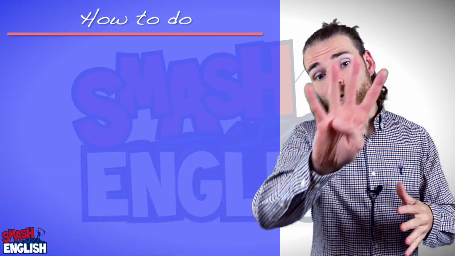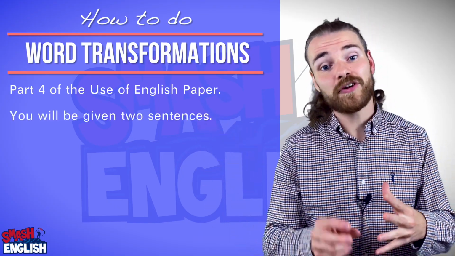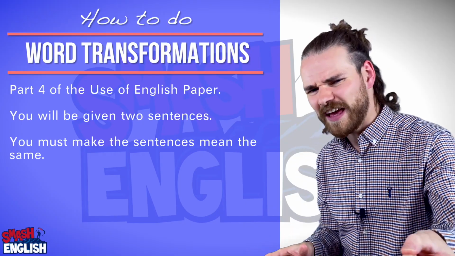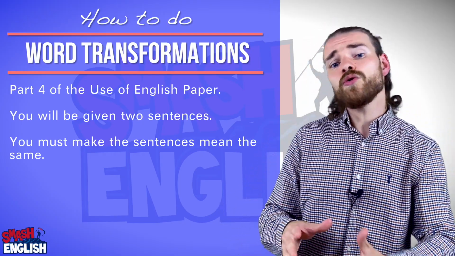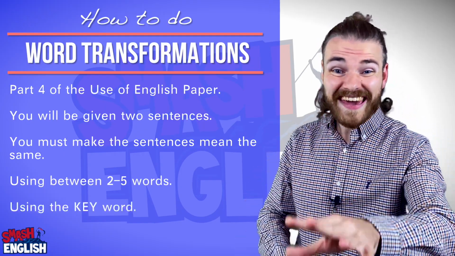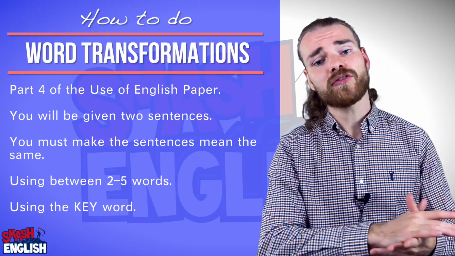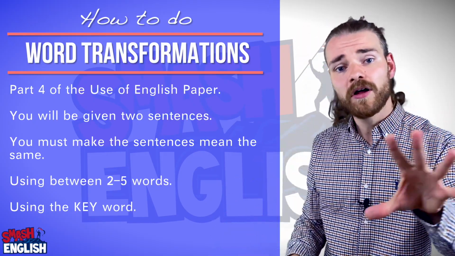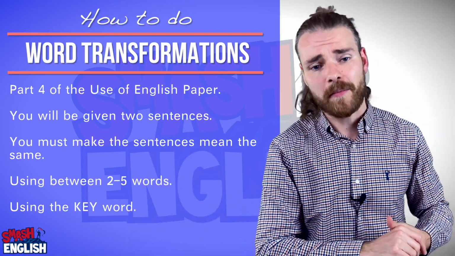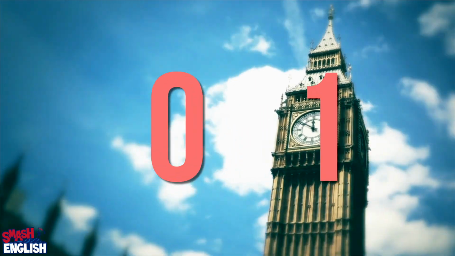Remember, for part 4 of the Use of English paper for the B2 First Cambridge exam, you will be given 2 sentences. You must make the first sentence mean the same as the second sentence using between 2 and 5 words, including the key word given. If you cannot remember how to do this part of the B2 First Use of English paper, then watch my video all about how to do word transformations. It's really, really important. Question 1.